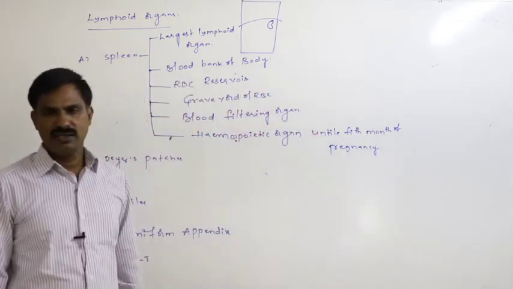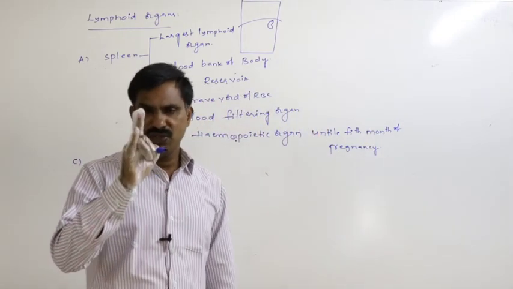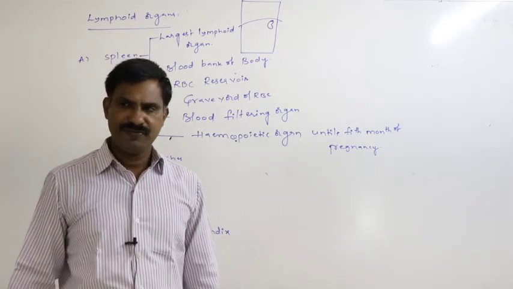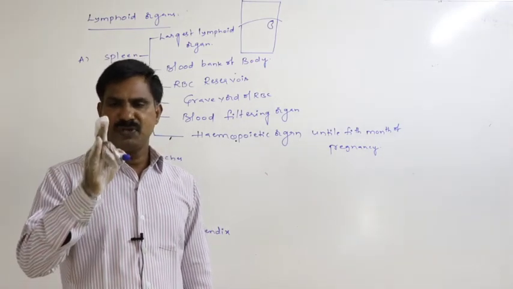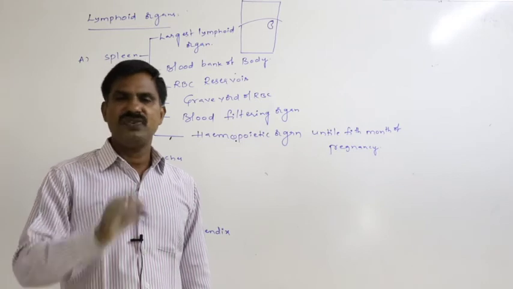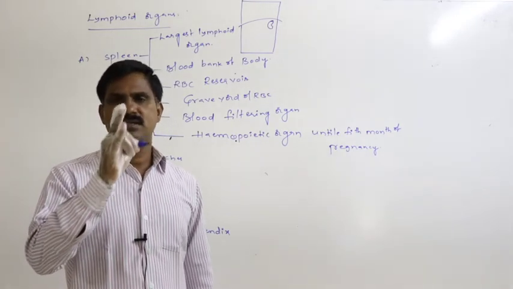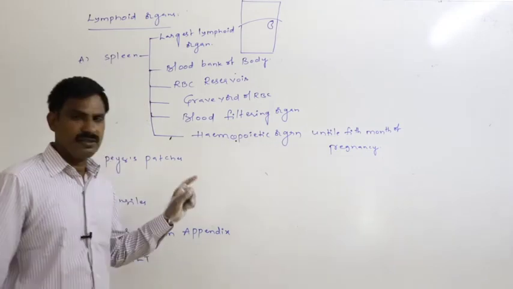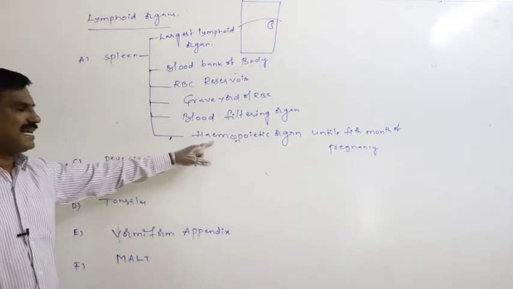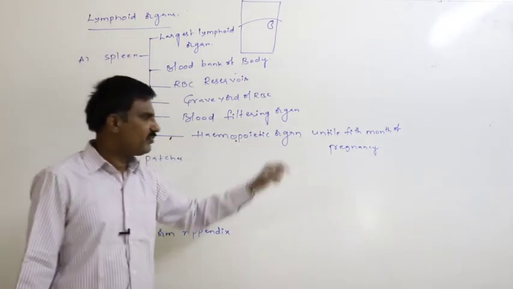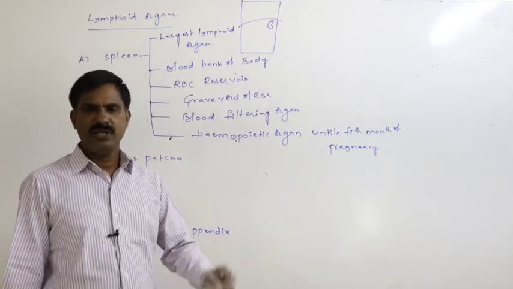From the third month to the fifth month of pregnancy, the spleen is principally useful for the synthesis of RBC. Blood cells are synthesized in the spleen, so the spleen acts as the hemopoietic organ until the fifth month of pregnancy.